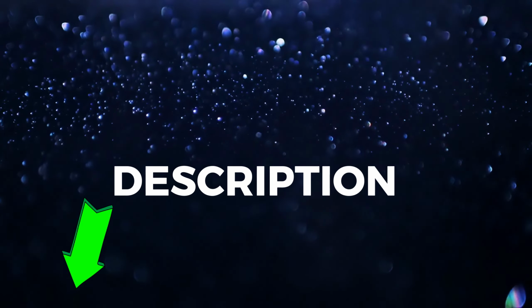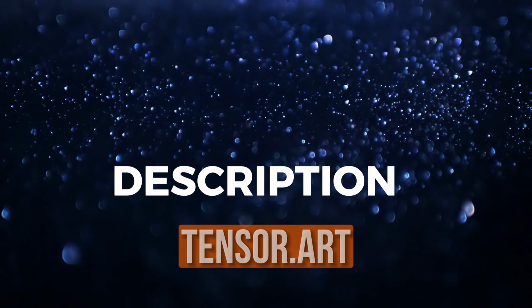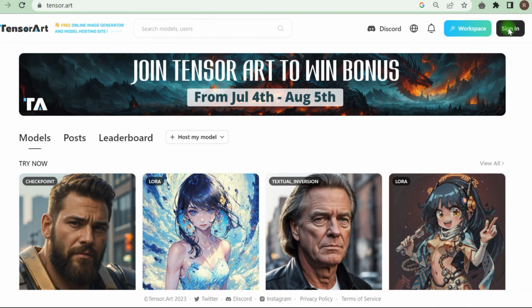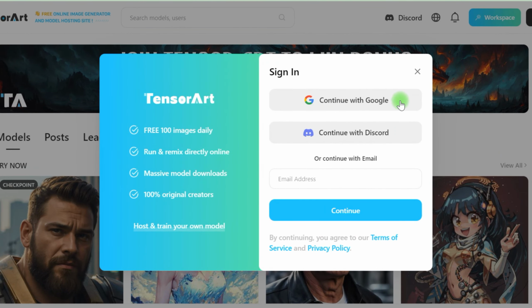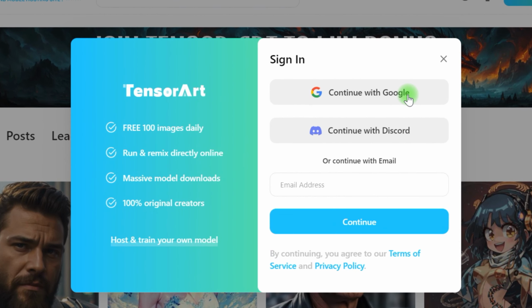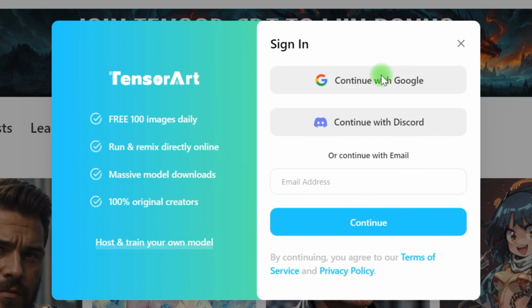I'll demonstrate how to get access to Tensor Art. In the description, I'll provide a link to their official website. Follow this link under the video to go to tensor.art. Click Sign in the upper right corner, and in the box that appears, you may easily establish an account in a few different ways. I'll choose Google to continue.